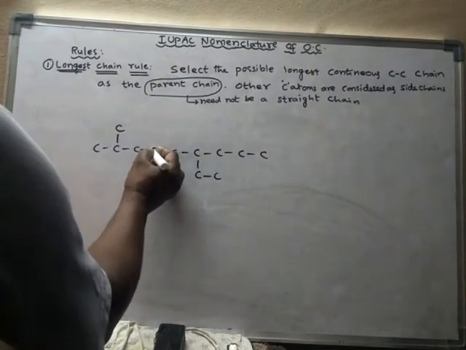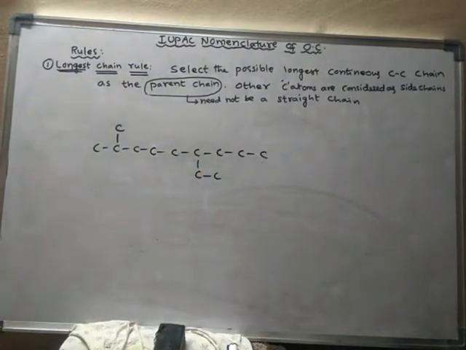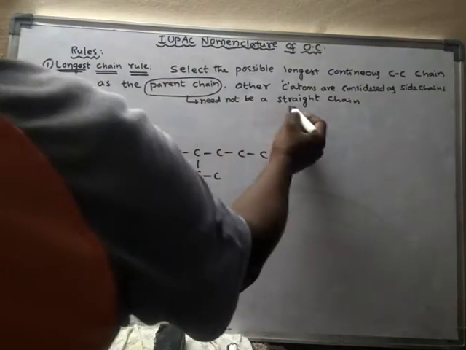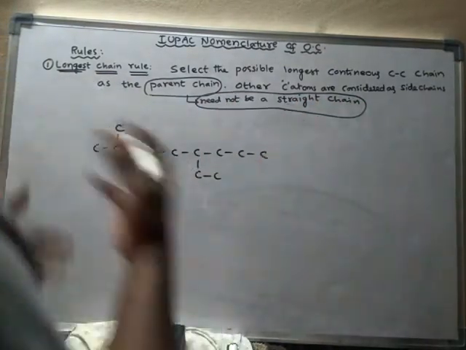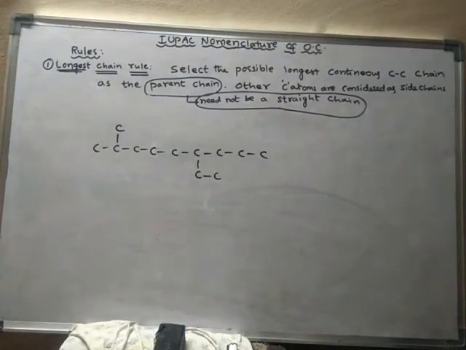What is the parent chain in this compound? In order to select the parent chain, we have to select the longest continuous carbon chain. It need not be a straight chain. In the previous case, it was not a straight chain.